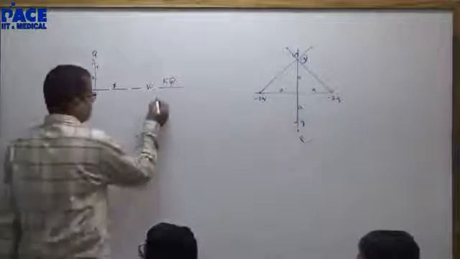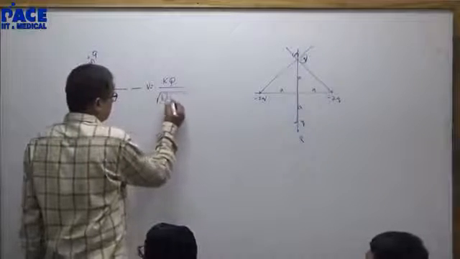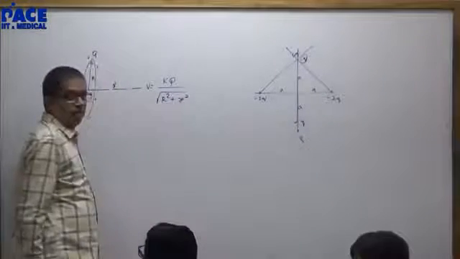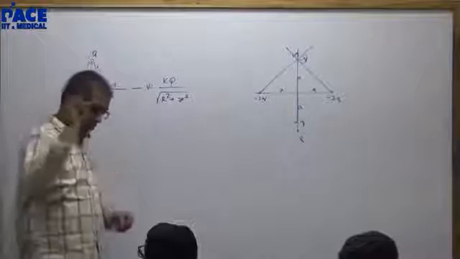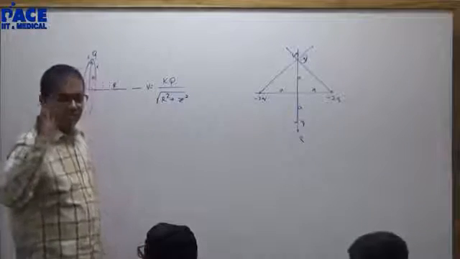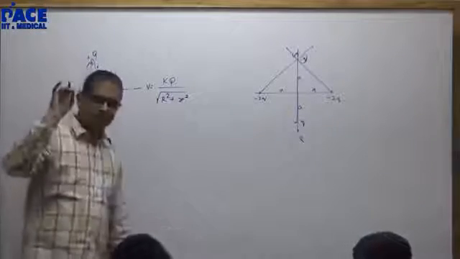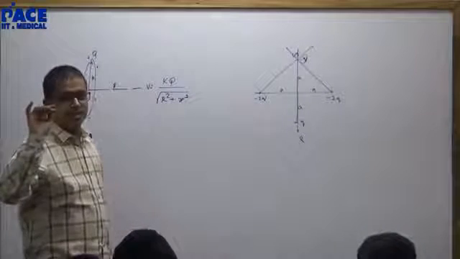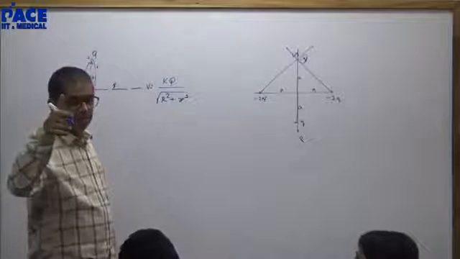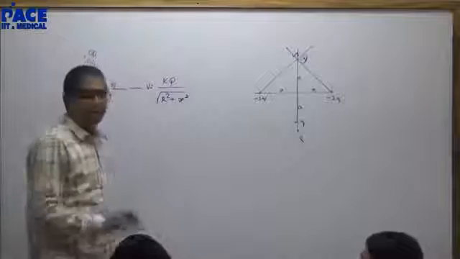Repeat 5 times. kq upon under root r square plus x square.